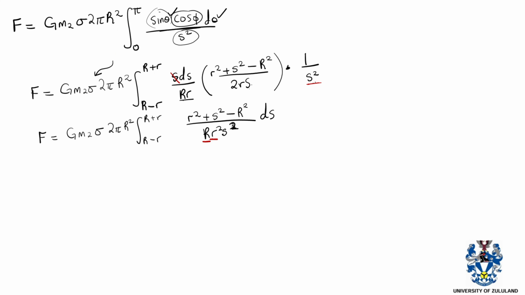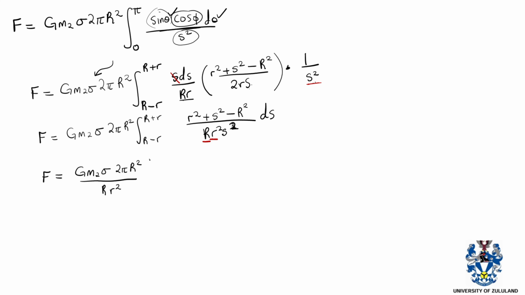So basically, all of these can be taken out as constants. And if we take them out as constants, we will remain with F is equal to G m2 sigma 2 pi R squared over r. We take out capital R and we also take out r squared out of the integral sign.